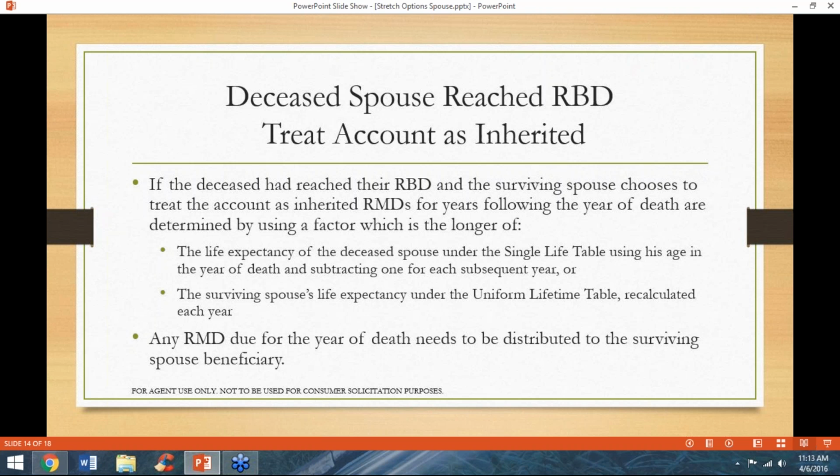If there is an RMD due for the year of death, it will need to be distributed to the surviving spouse beneficiary. Let's look at an example of how this might work.